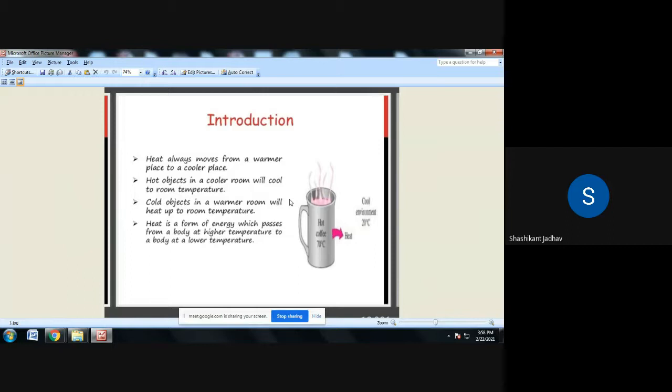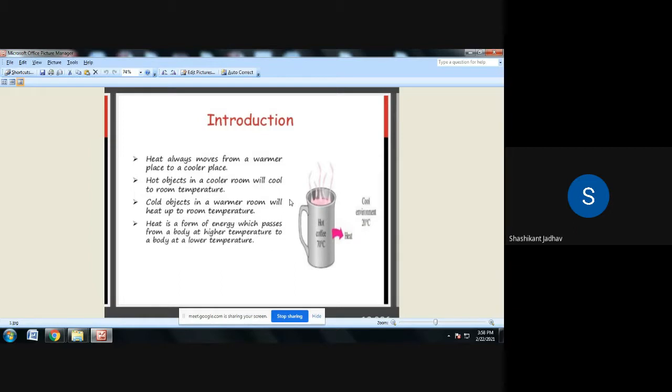Write down the definition of heat. We know that heat always moves from the warmer place to the cooler place. So what is meant by heat? Heat is nothing but an energy which is in transient.